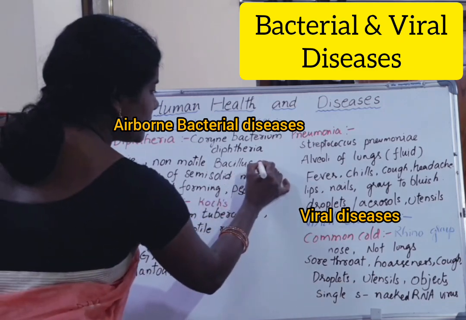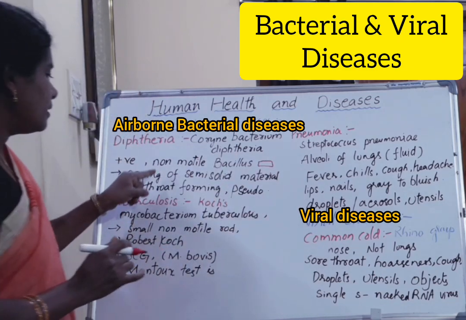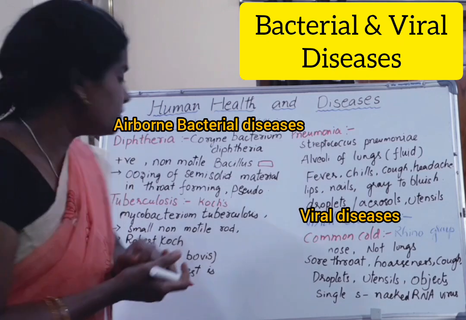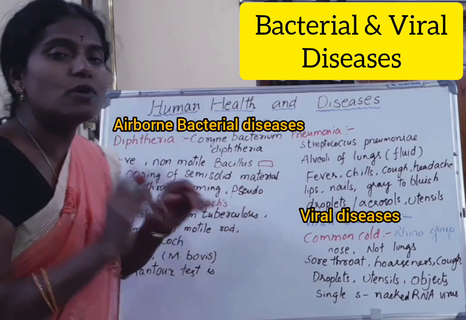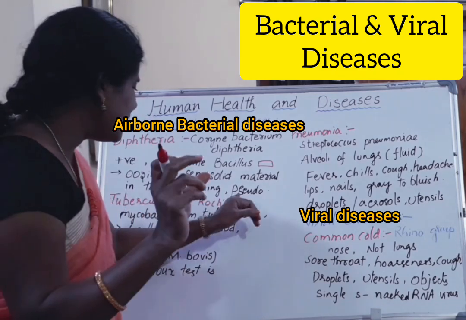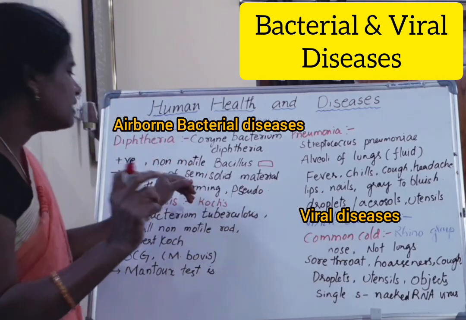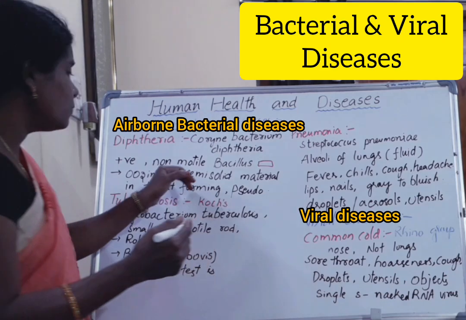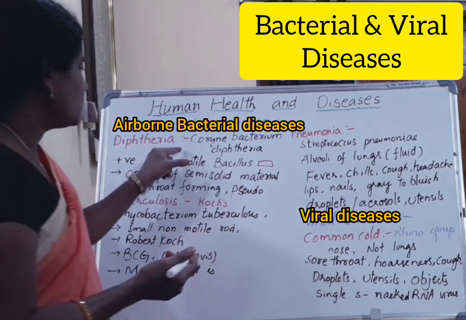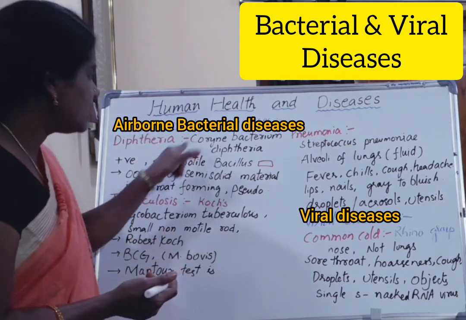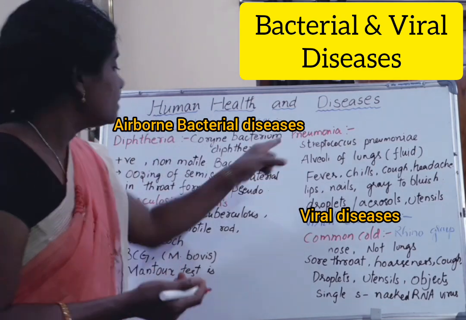In the infected person's throat, a special layered pseudomembrane forms, and the infected person oozes a semi-solid material from the throat. This is diphtheria caused by Corynebacterium diphtheriae.